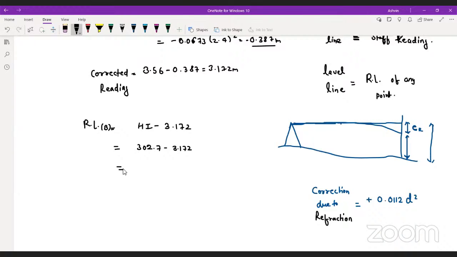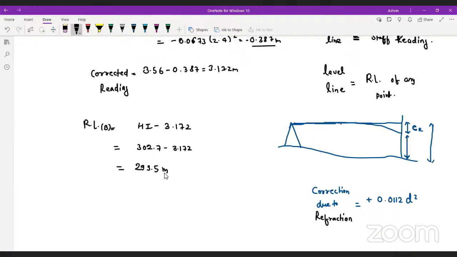What will be the answer? It will be 299.5. Yes or no?